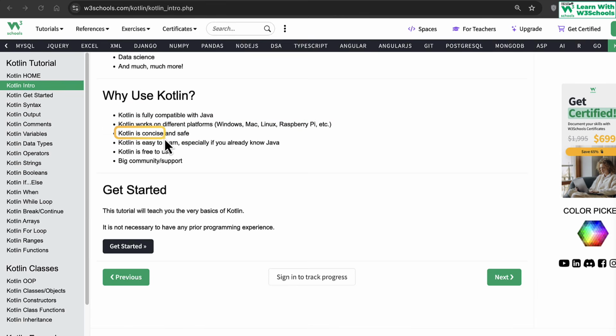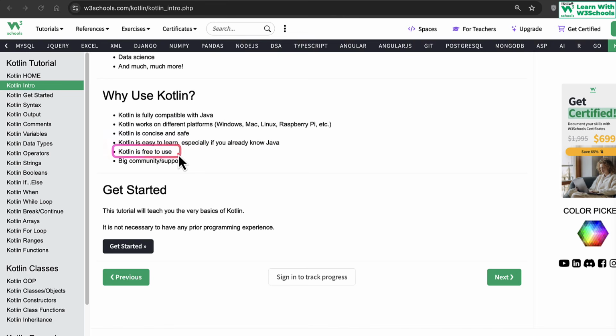Java is not so much concise. Kotlin is. Okay, and it's safe. Well, Java is arguably safe, and that's a different debate anyway. Let's not get into it right now. Kotlin is easy to learn, specifically if you already know Java. So if you know Java, Kotlin becomes much easier to learn. But if you have never used any programming at all, again, Kotlin can be a wonderful fresh start.